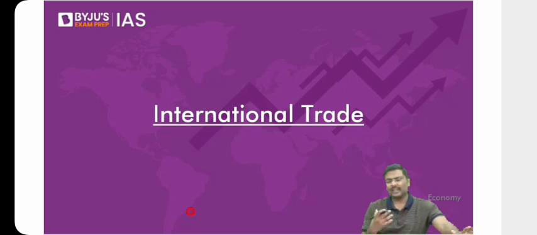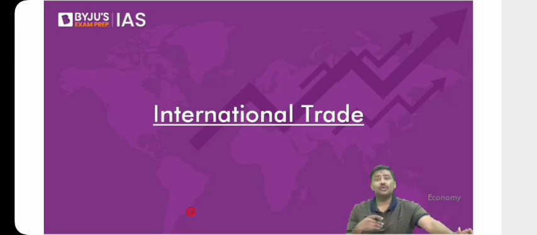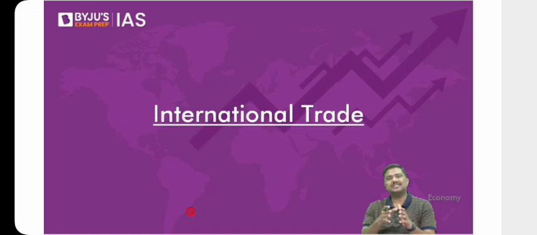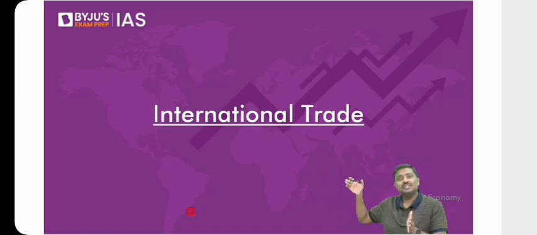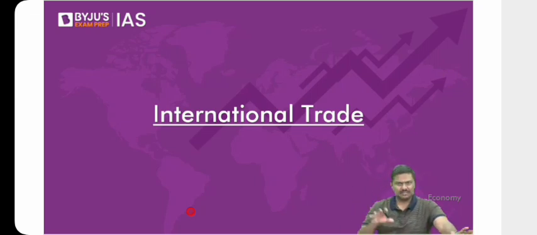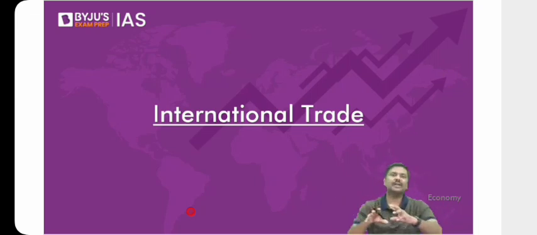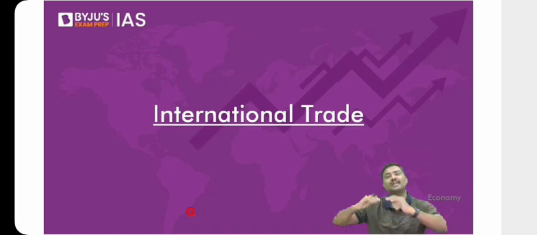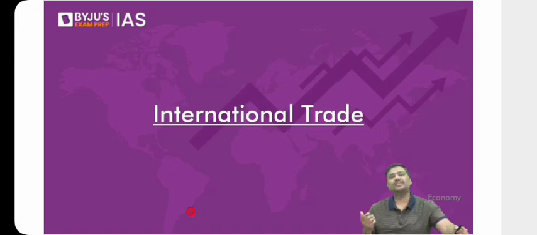But why do we require exchange rate in the first place? I told you, India is an open economy. Open economy in simple terms means what? There are transactions between a country and the rest of the world. India will conduct transactions with USA, UK, Japan, China, South Korea, etc. So when you're conducting trade with the rest of the world like this, there is a need to convert your domestic currency into foreign currency and foreign currency into domestic currency. For this purpose, there is a requirement of a market, wherein you can convert your currencies into foreign currencies and foreign currencies into the domestic currency. And that market in simple terms is referred to as a foreign exchange market.